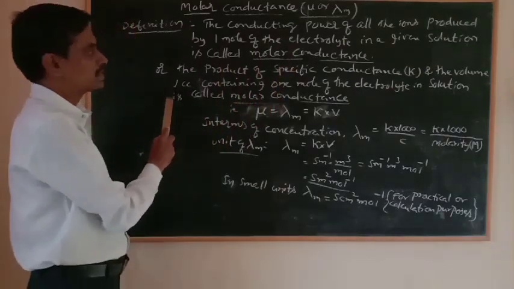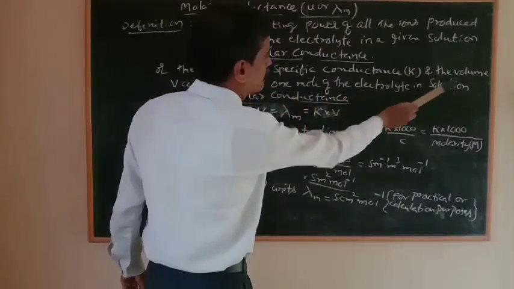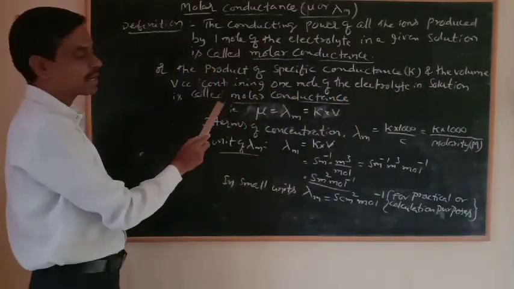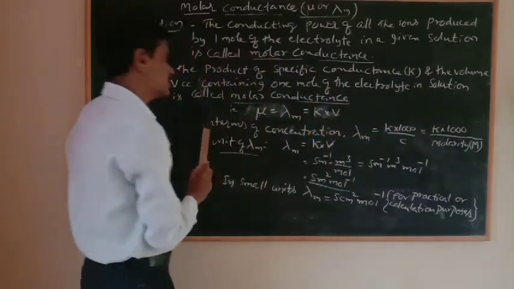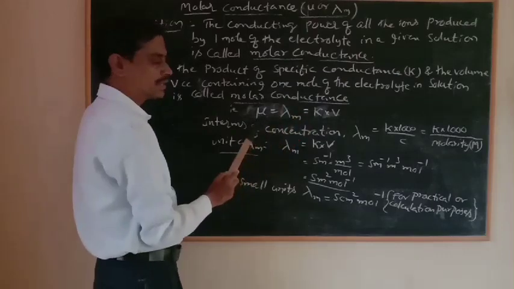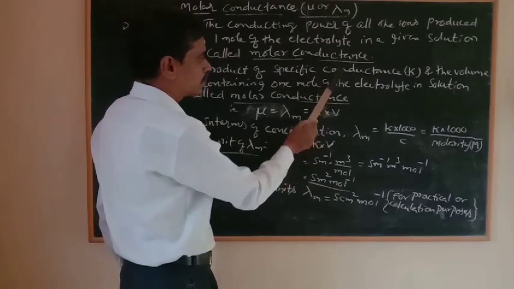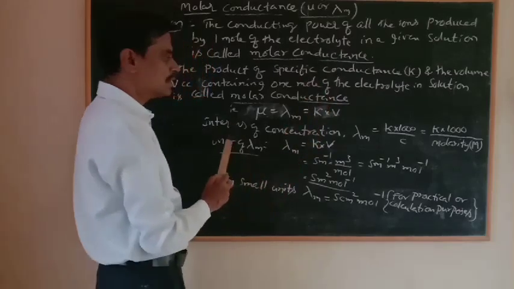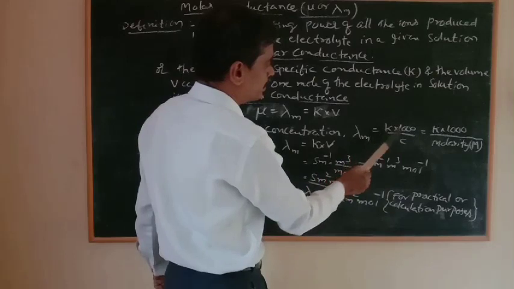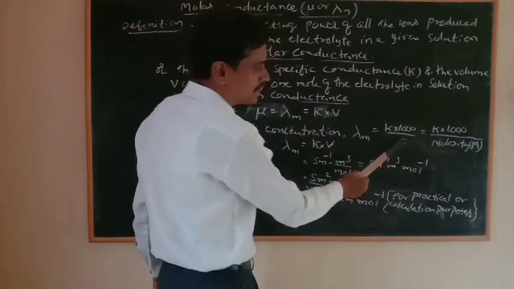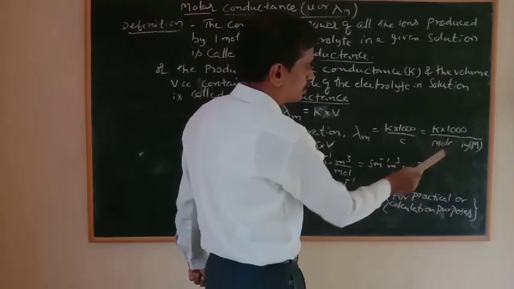Another definition for this is: molar conductance is the product of specific conductance kappa and the volume V cc containing 1 mole of the electrolyte in solution. That is, mu is equal to lambda is equal to kappa into V according to this definition. In terms of concentration, we define this as lambda is equal to kappa into 1000 by C. If this concentration is molarity, then lambda is equal to kappa into 1000 by molarity M.